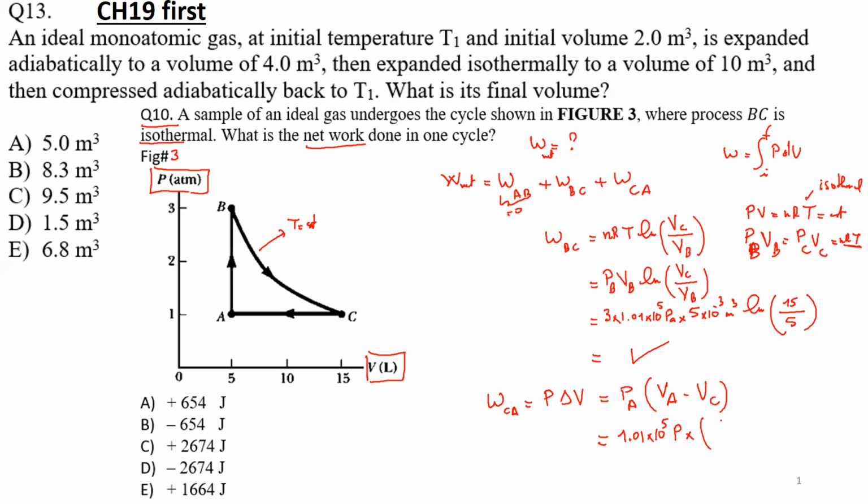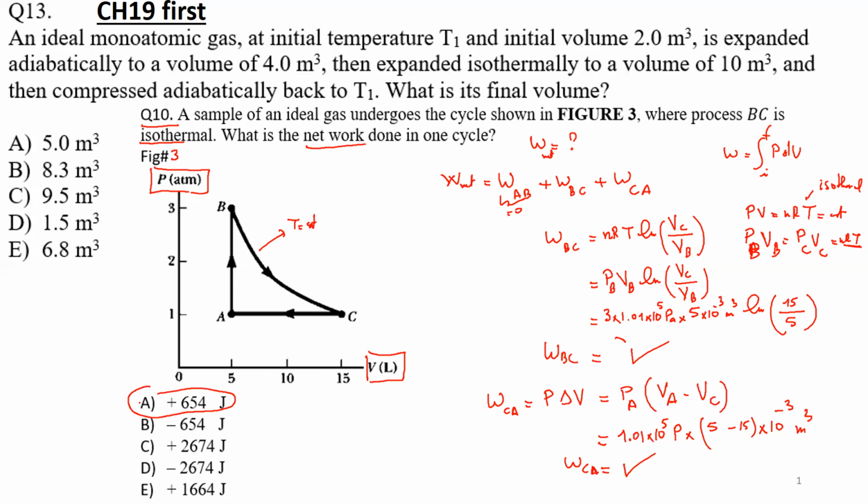Now VA is known, it's just 5 minus VC, which is 15. But don't forget, I have to put it in meter cube, 10 to the power minus 3 meter cube. And then I can calculate it easily. Now when I take work BC plus work CA, I add them, I will get the right answer, which is just this answer here.